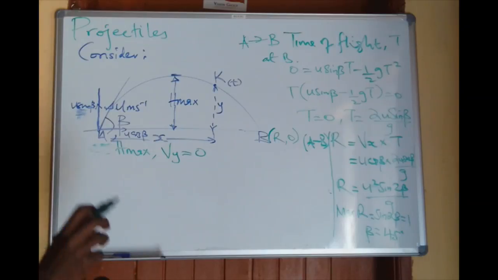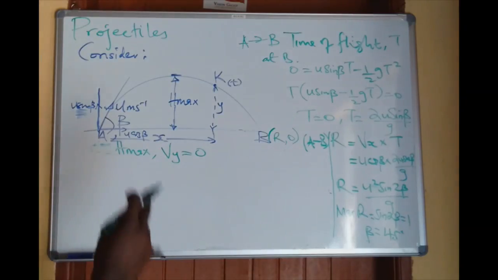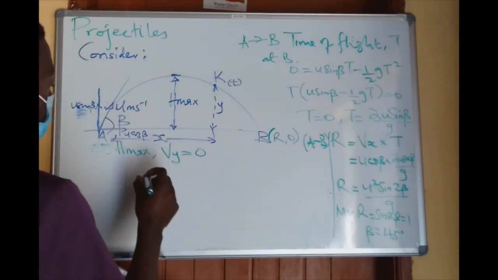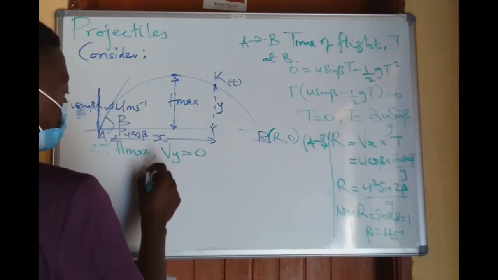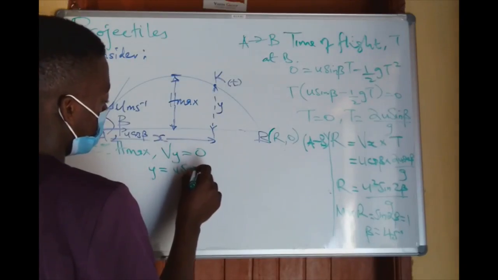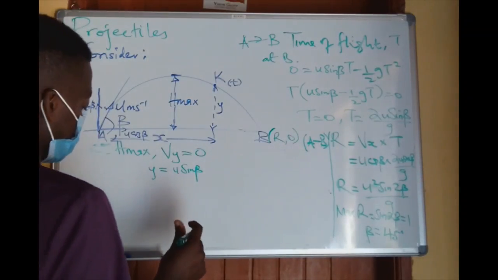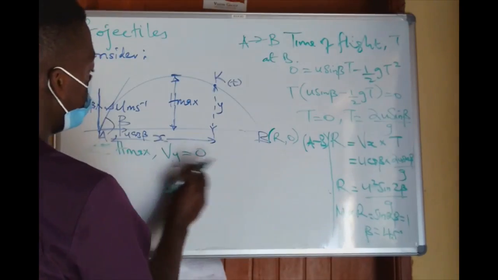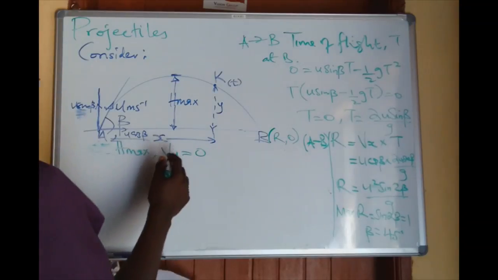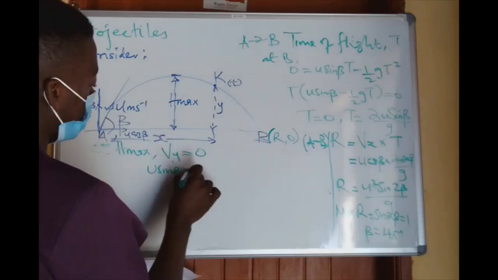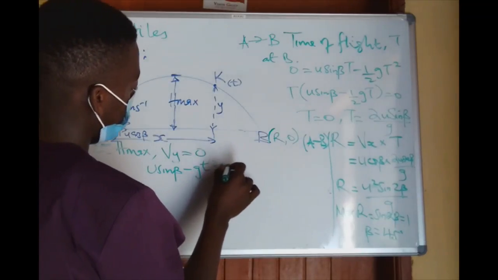H max is obtained at the point where the velocity vertically is 0. It means from the equation we defined previously using the velocity, Vy was u sine beta minus g t, which is 0.